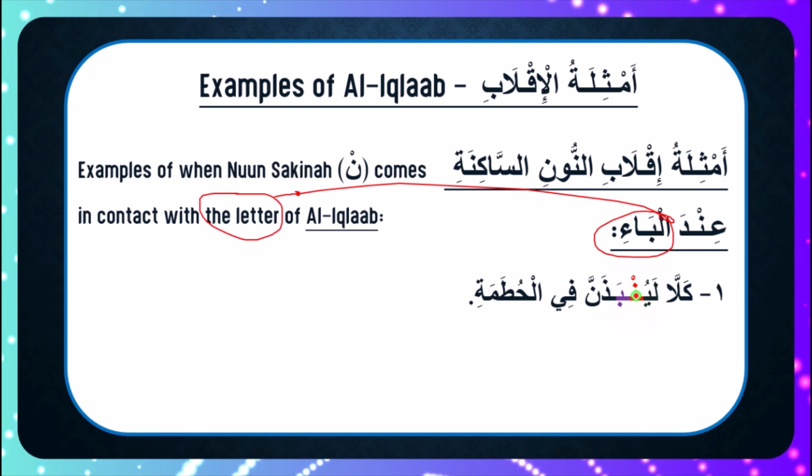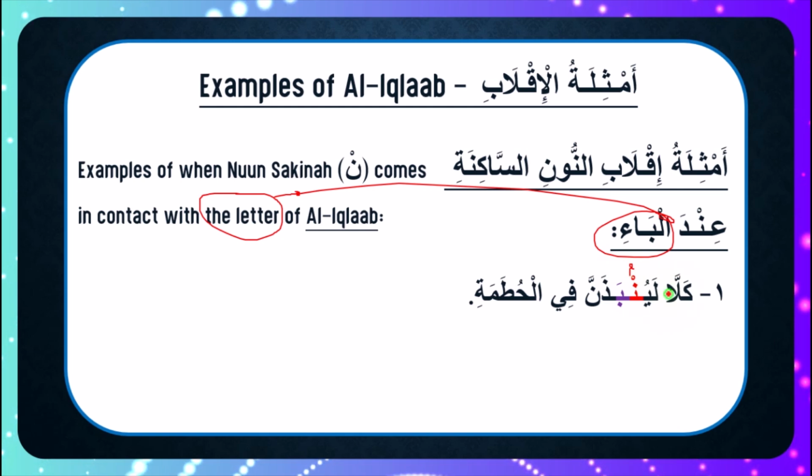So al-iqlab is done how? Of course, we said in 3 steps. The first step is changing this noon to a letter meme, and actually you would see this even in the Quran, that instead of writing this sukun, a small letter meme is written on top of the noon. So when you see this, what they are trying to remind you of is that this noon has been changed to a meme. That's the first step. The second step is to make the meme subtle. I remind myself of this subtle nature by saying, since the meme is small, you pronounce it in a small way, in a subtle manner, not in the full way. So convert the noon to meme, make sure the meme is subtle by not closing the lips too tight, leaving space for a little air to flow. Then the third thing is you observe gunna while doing this process.